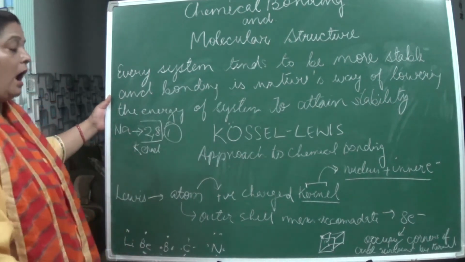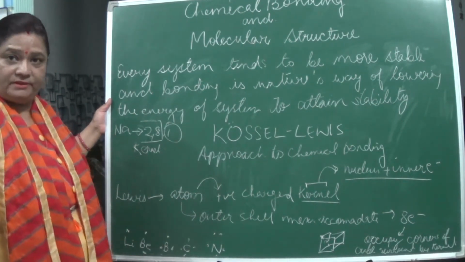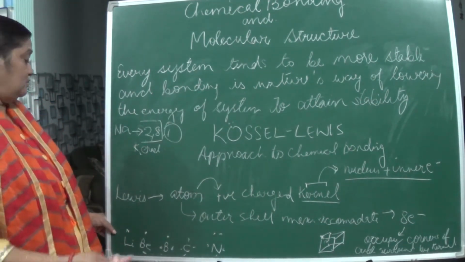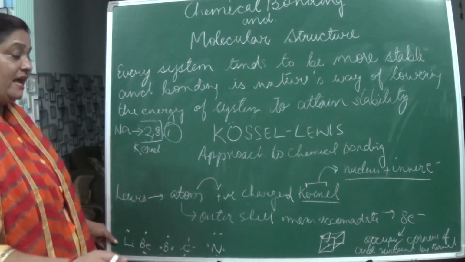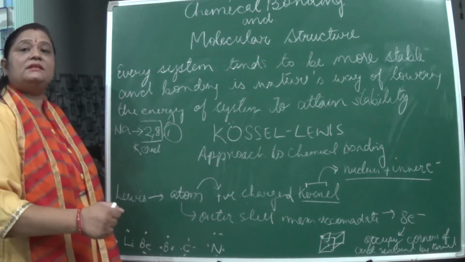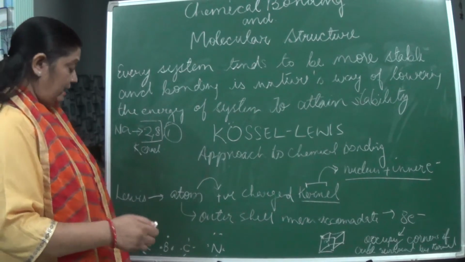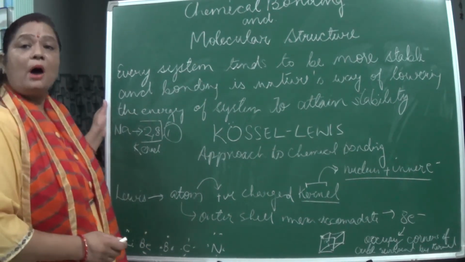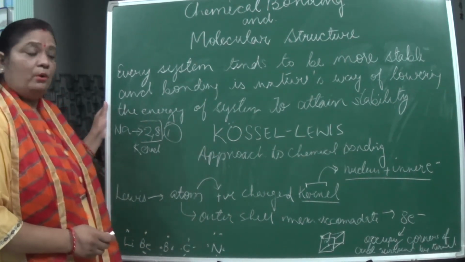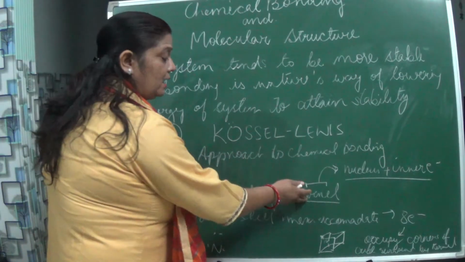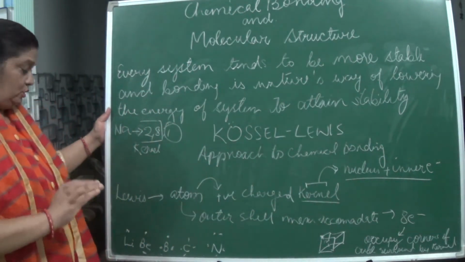So how do we represent the elements in Lewis's case? He said that the atoms of the elements are represented by their outermost electrons. The kernel is not shown.